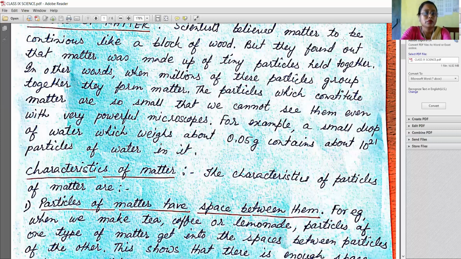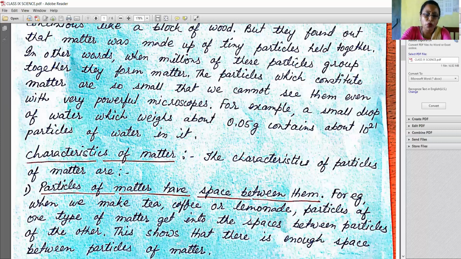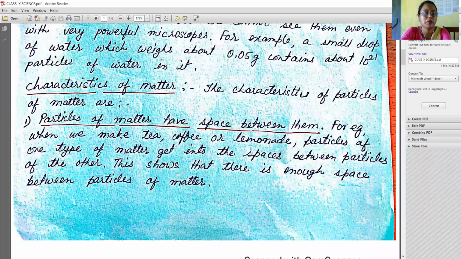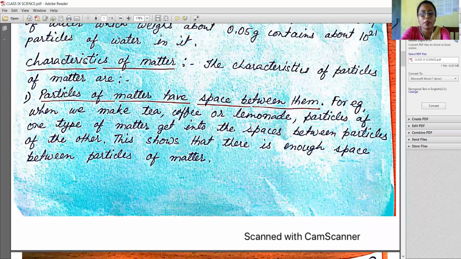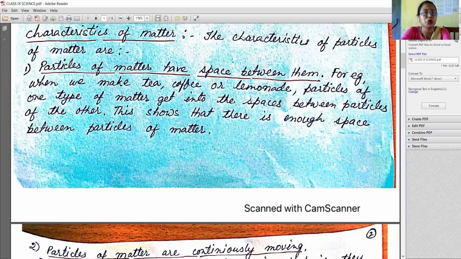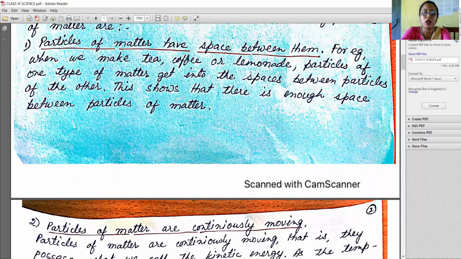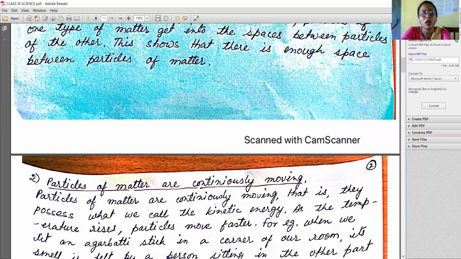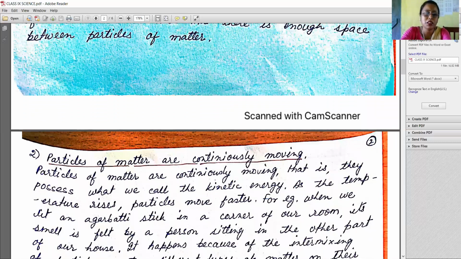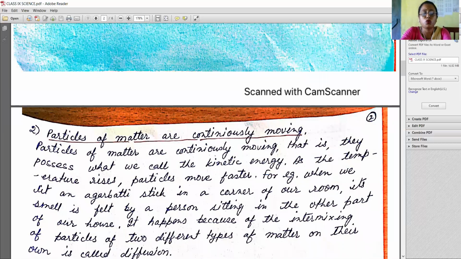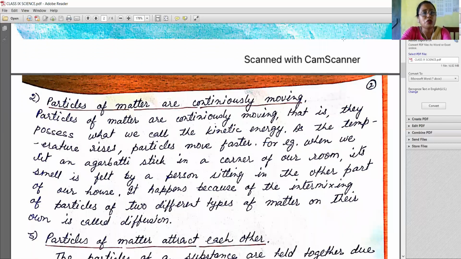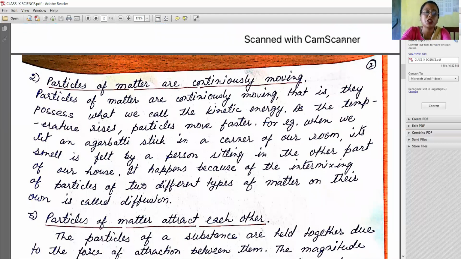Now, we'll come to the next point, that is number 2, particles of matter are continuously moving. That is, they possess what we call kinetic energy. As the temperature rises, particles move faster.